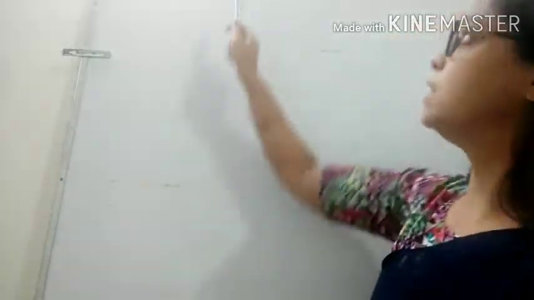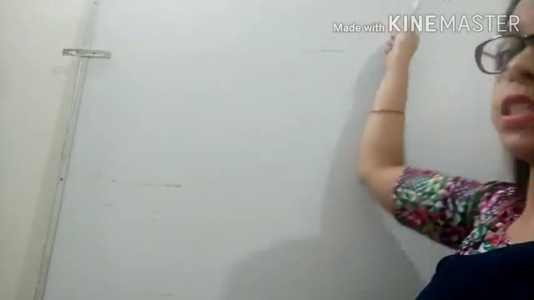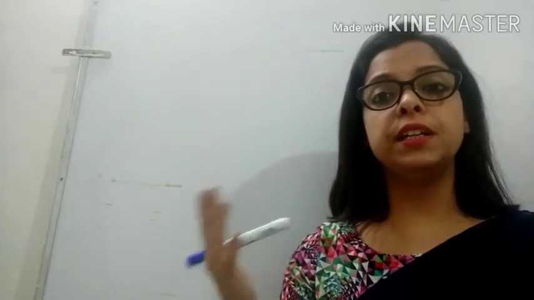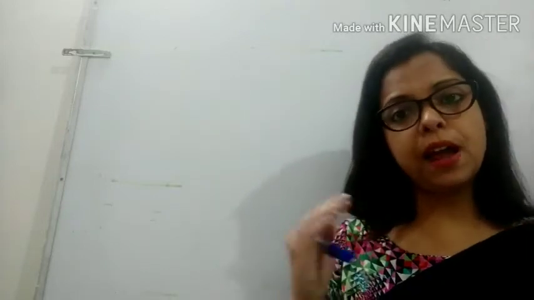Hello children, today we will see lesson 9 of your English 1, that is verbs, the base form. Okay, so children, you have already studied what is verb, then you have studied the different tenses of verb, you have studied about continuous tenses. Okay, so these verbs can have different forms. Okay, and how these different forms are formed, or how these are made. These different forms are made by adding different endings to the verb.